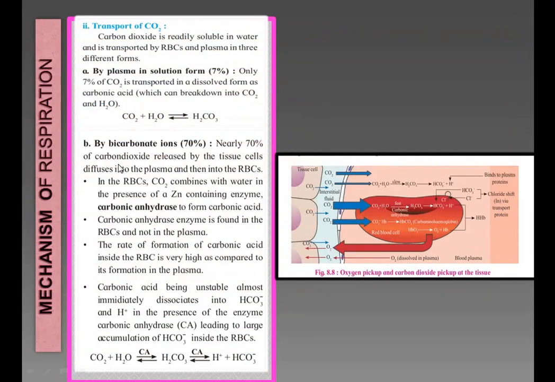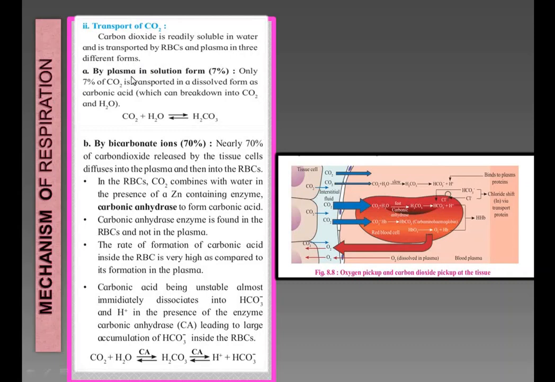Then the second step, that is transport of carbon dioxide. Carbon dioxide is readily soluble in water. Readily means easily. Carbon dioxide is easily soluble in water, and it is transported by RBCs and plasma in three different forms.